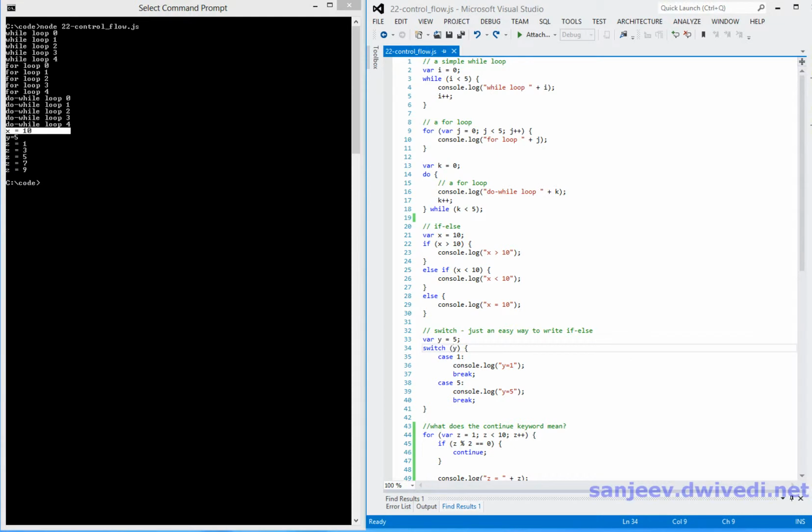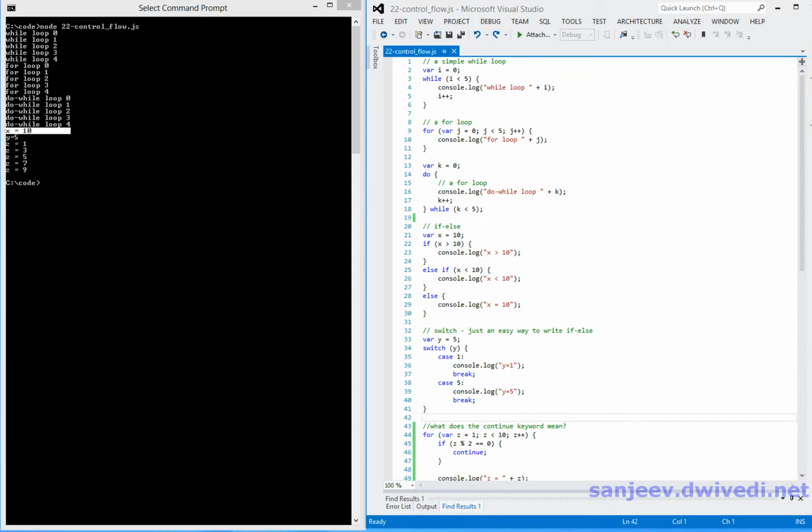So for example, here initially we assign value 5 to the variable y, and then we are saying take this value and compare it against all the case statements that are present. So this switch block will cause this variable y to be compared to 1. If y is equal to 1, then the statement here will start getting executed. You can put more than one statement here, and they will keep getting executed until they hit this break statement. Once a break is hit, the code will jump out of this switch block and over here.